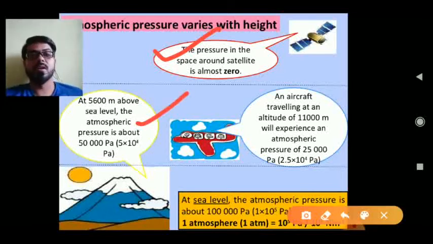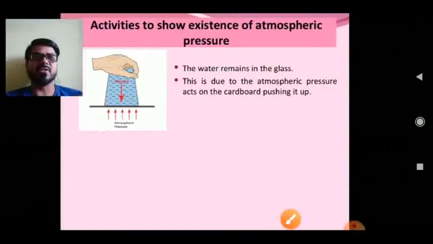And an aircraft traveling at an altitude of 11,000 meters will experience an atmospheric pressure of 25,000 Pascal. So my dear student, this is the variation of atmospheric pressure with the altitude. Finally, we can say the air pressure depends on the altitude.